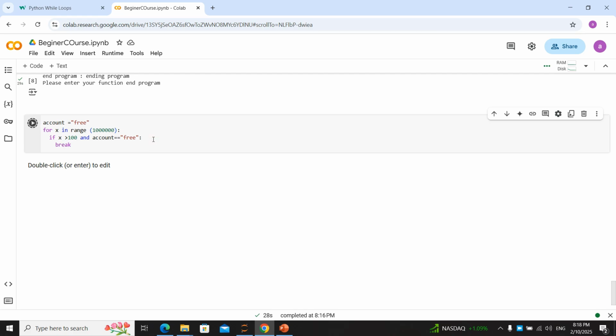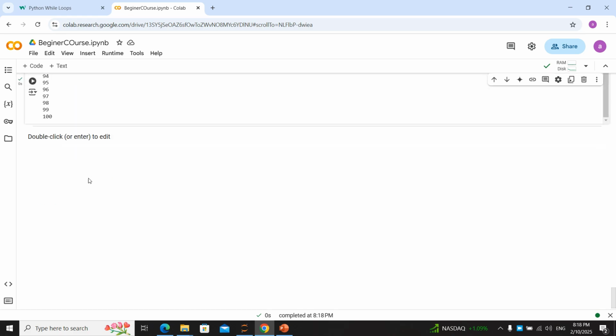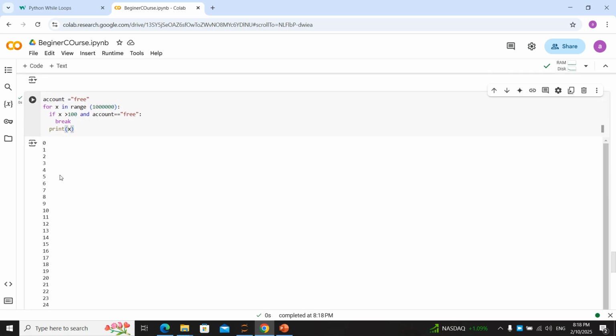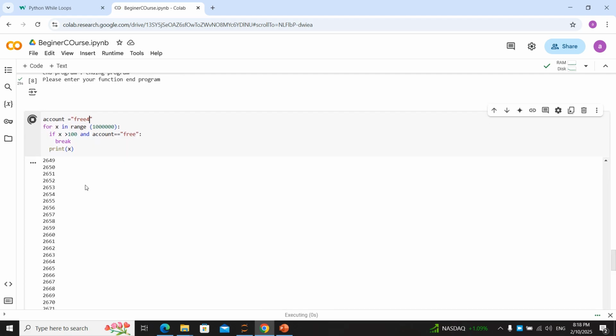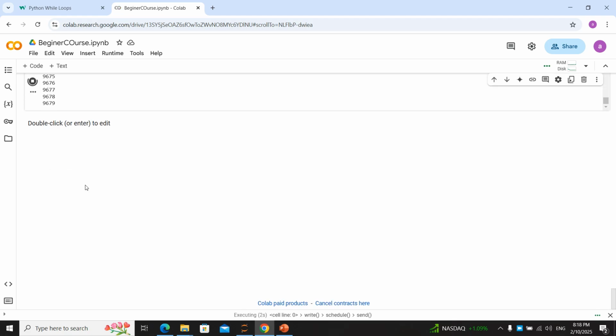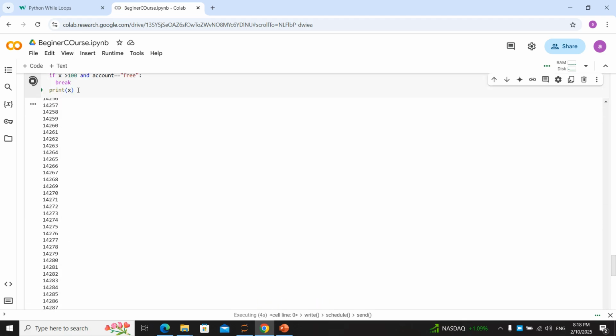Now what is happening? This program is going to run only 100 times for you to see print x. It's going to run 100 times for a free account, but for a premium account it's going to run infinitely. Let's say for example it's free 4. You see it's going to run until the end of the code.